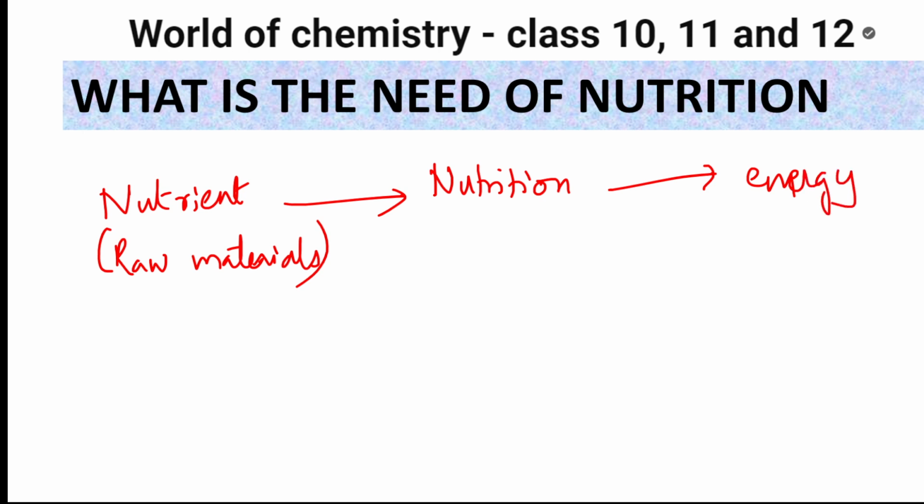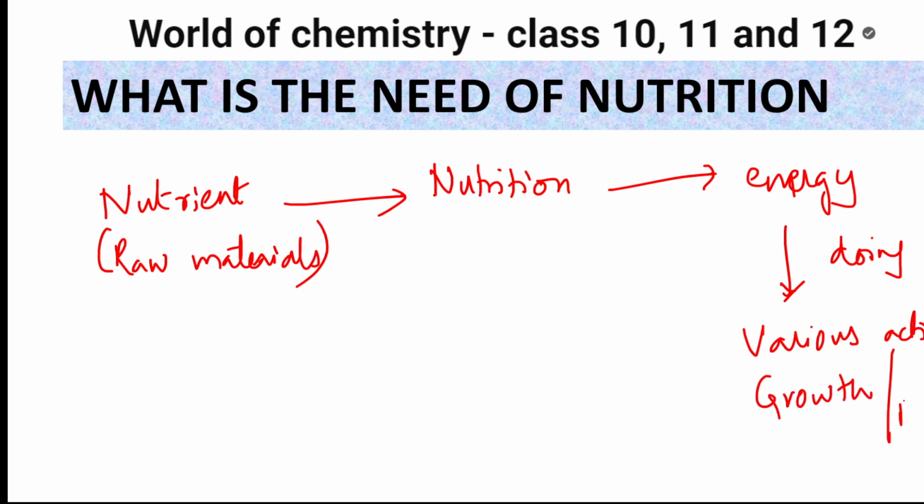Once you get energy, what are you using this energy for? For various activities. So when somebody asks you why you require nutrition, you say nutrition I require for getting energy, and that energy is used for doing various activities. For example, inside the body, growth happens, and at the same time repair also happens. All these processes happen inside the body. So nutrition is obtained from nutrients, which give me energy for doing various activities like growth, repair, and everything.